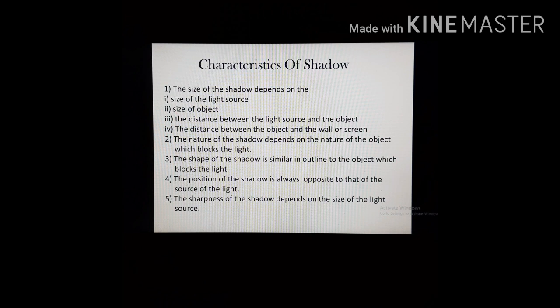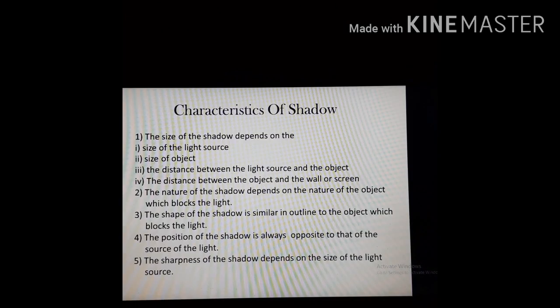Next is the distance between the object and the wall or screen. If the distance between the object and the wall or screen increases, the shadow becomes weaker. The nature of the shadow depends upon the nature of the object which blocks the light. For example, an opaque object casts a dark shadow because opaque objects do not allow light to pass through them.